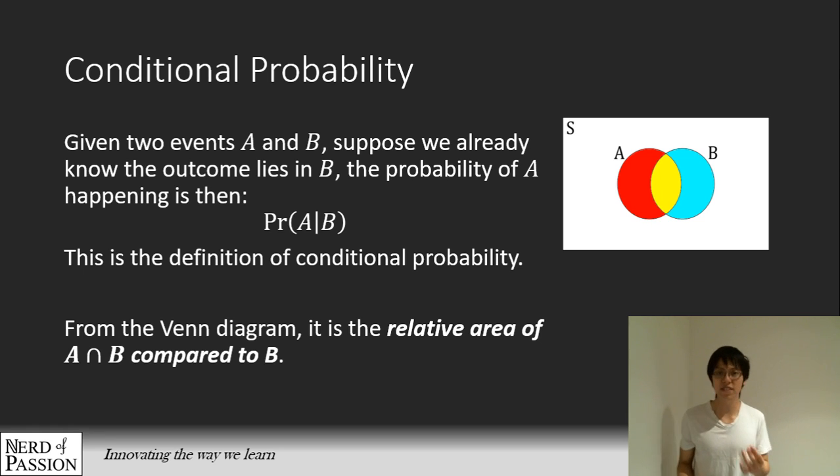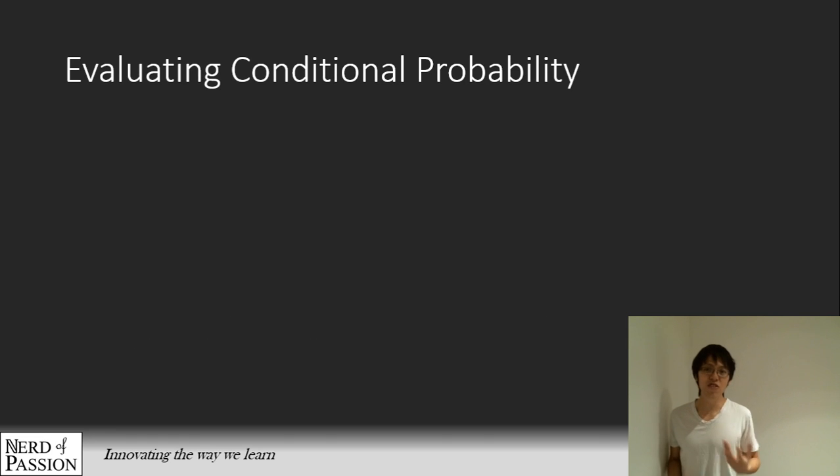That is basically the conditional probability. The thing is that the definition by itself is not that useful for finding conditional probability, because you can't really tell the probability directly by looking at the Venn diagram and finding where they overlap.